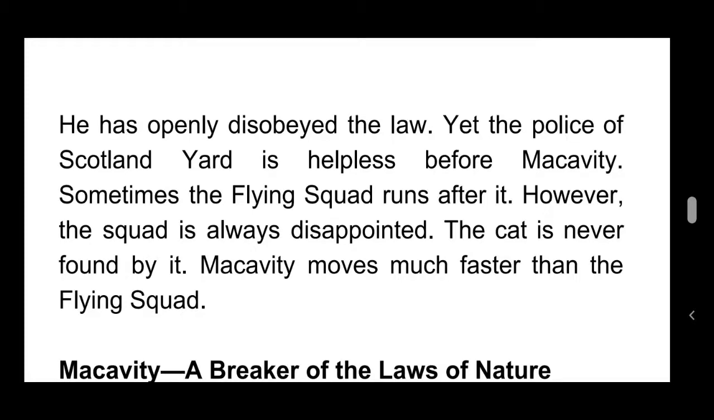He has openly disobeyed the law, yet the police of Scotland Yard are helpless before Macavity. Sometimes the flying squad runs after it.